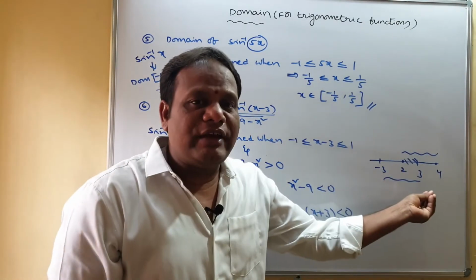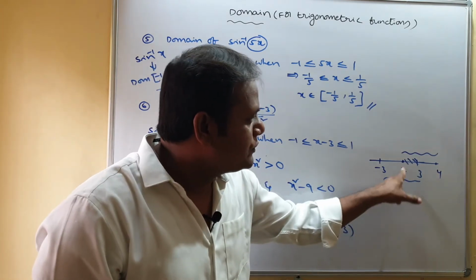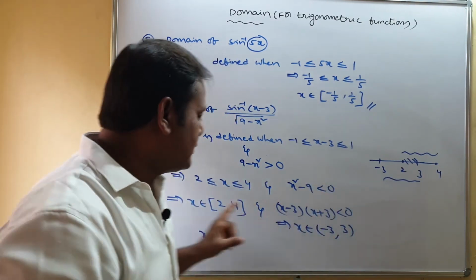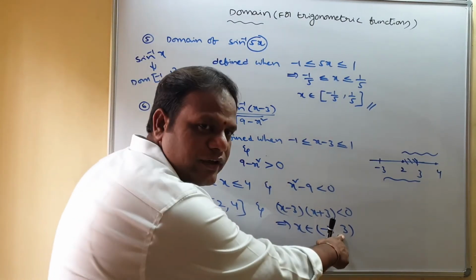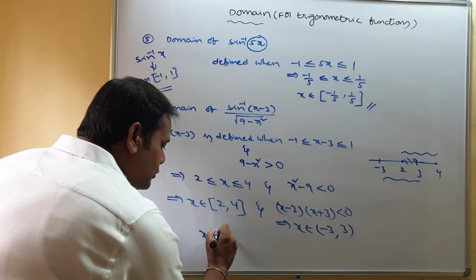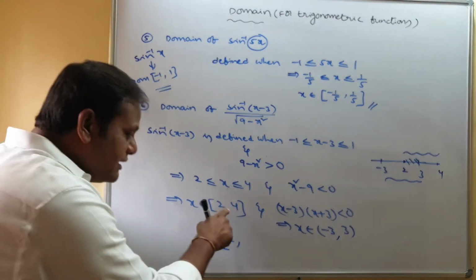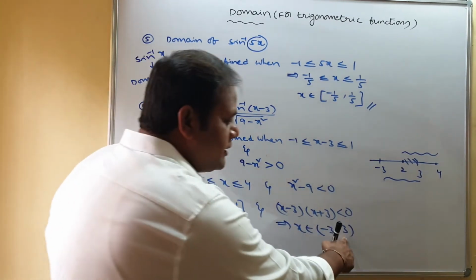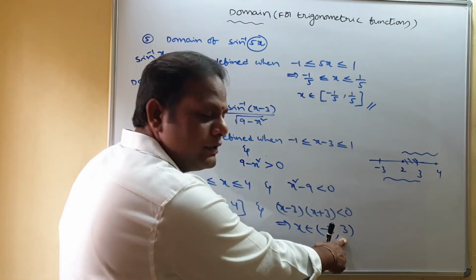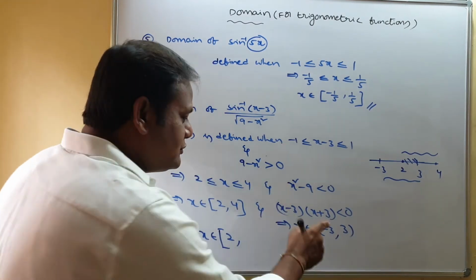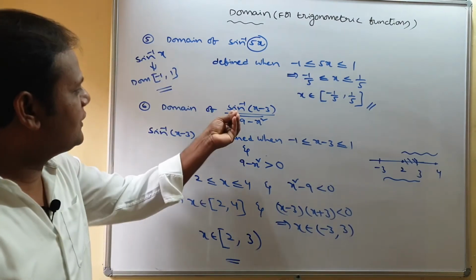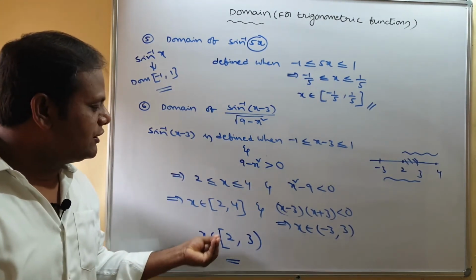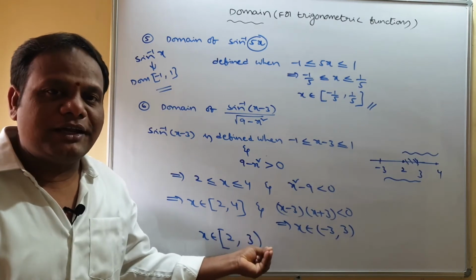Here you must be very careful. For 2, open interval or closed interval? Is 2 there in this? Yes, we have 2. In this also we have 2. So 2 is included. In this we have 3, but here we don't have 3. Is it right? So for 3 you take the open interval. So the domain of this function is the closed interval 2 comma open interval 3.